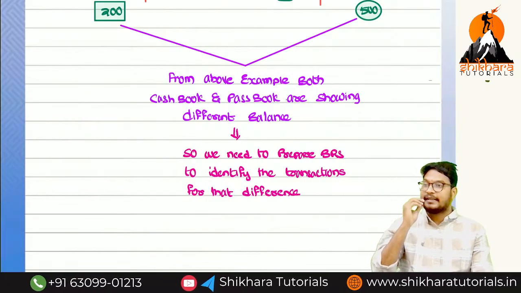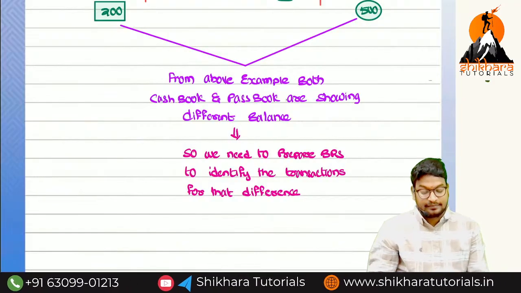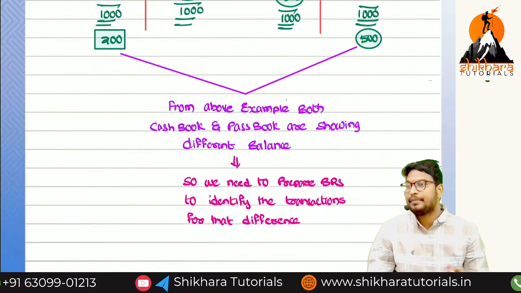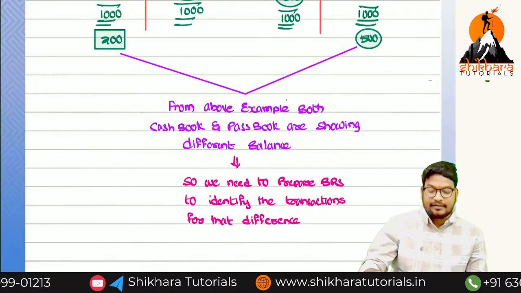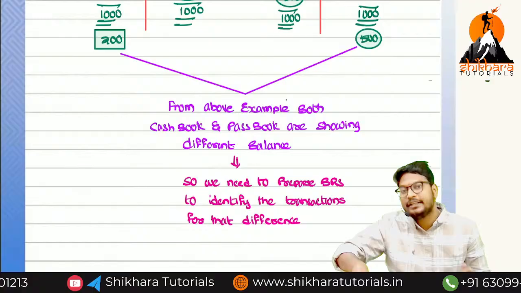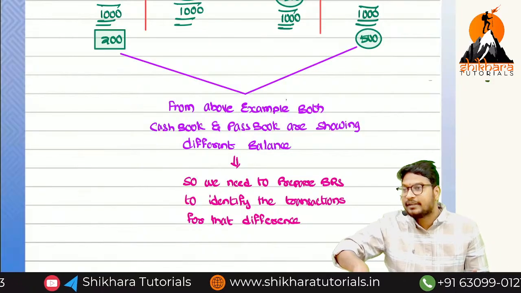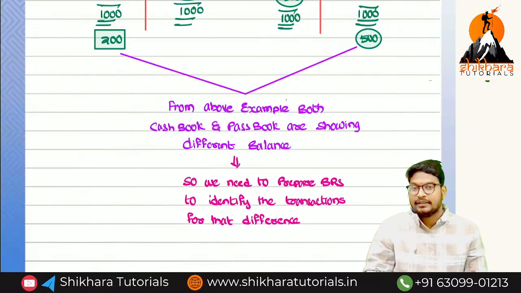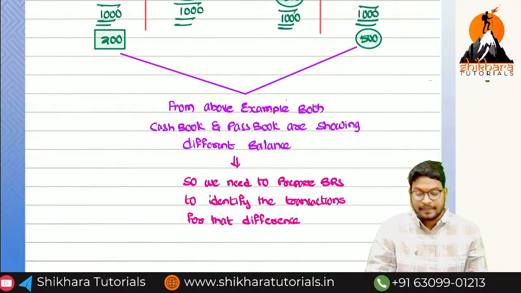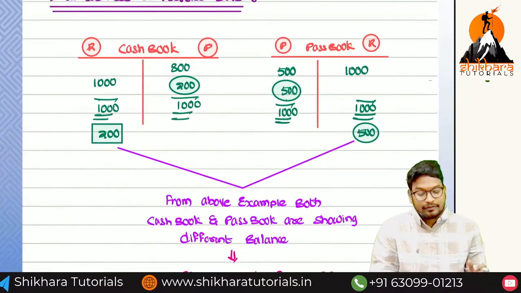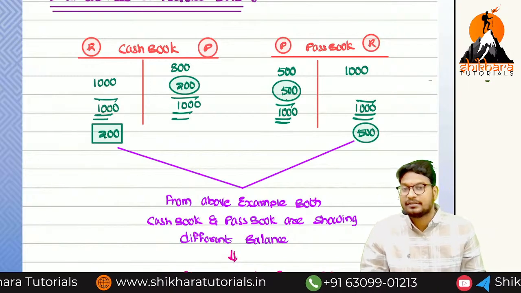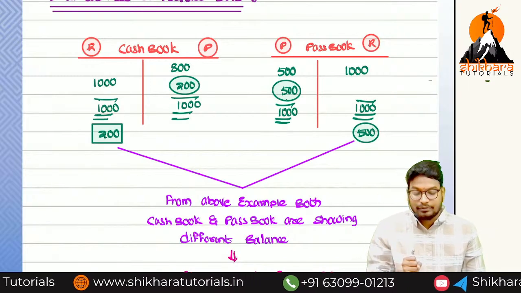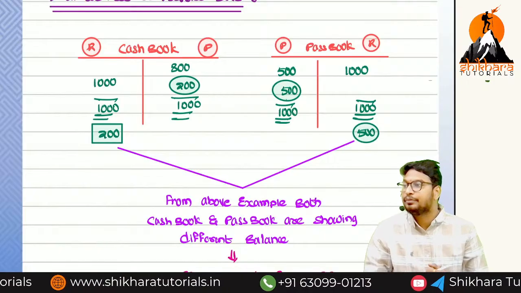We identify the transaction for that difference. Normally this happens in the outside market, but for us, the differences will be given in the exam. We just have to identify what is missing. Both the balances will not be given in the examination. Only one balance will be given, and the second balance we have to identify.